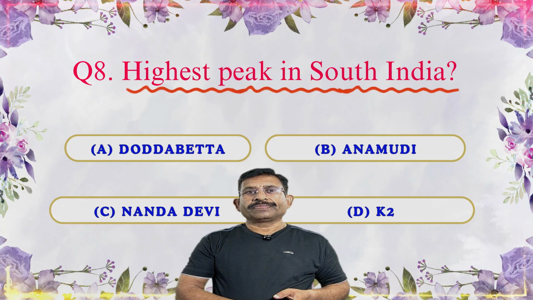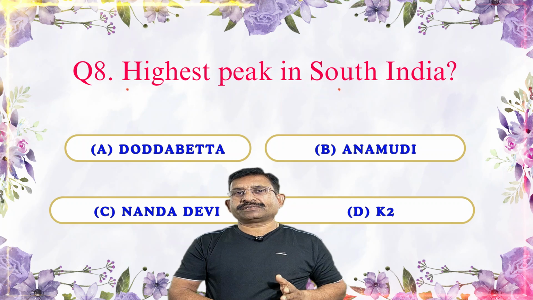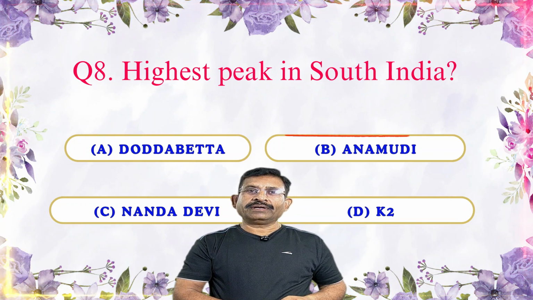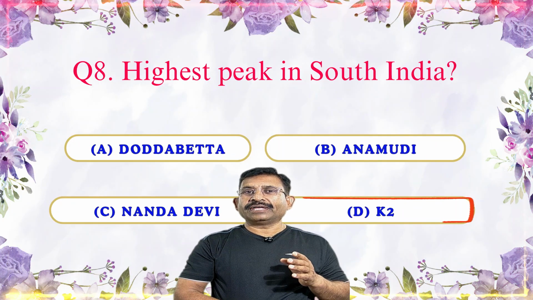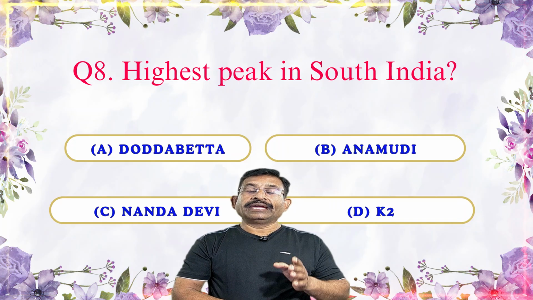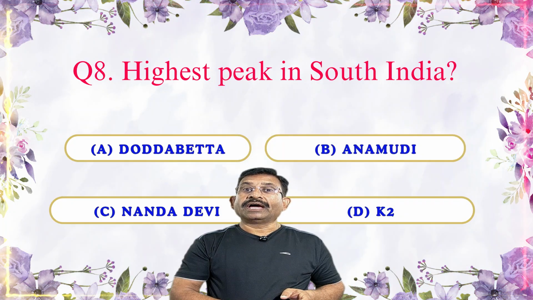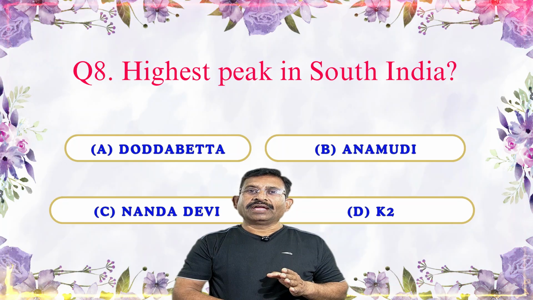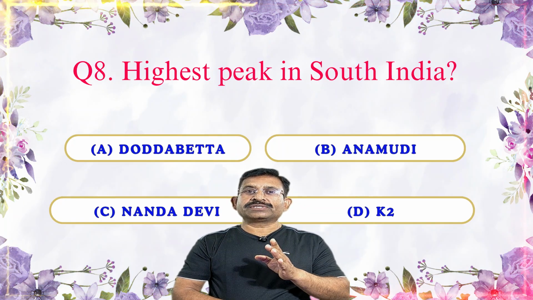Next question. The highest peak in South India. Which is the highest peak in South India? A. Doddabetta, B. Anamudi, C. Nanda Devi, and D. K2. Which is the correct one? B is the correct one. Anamudi is the highest peak in South India because it is situated in Kerala, and the highest peak in South India is only Anamudi.